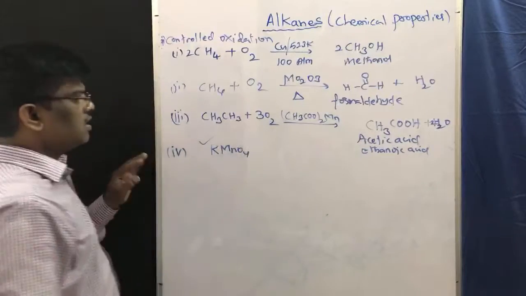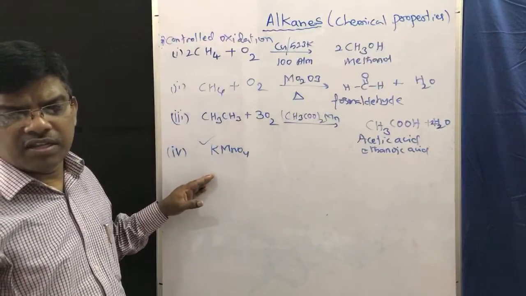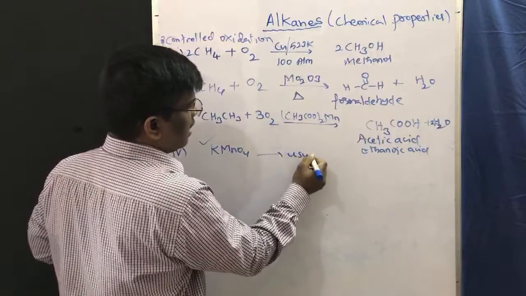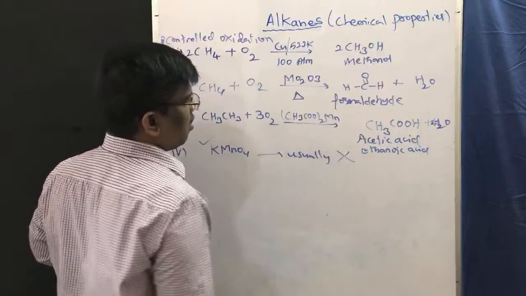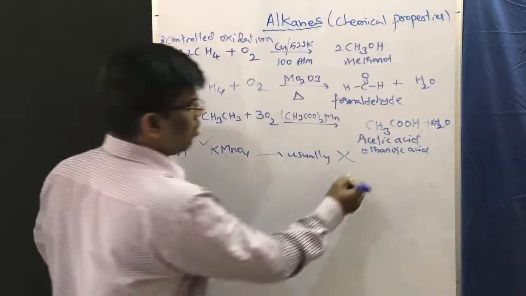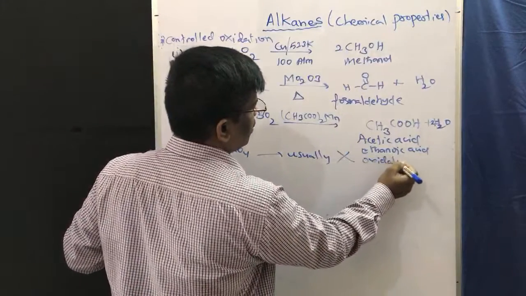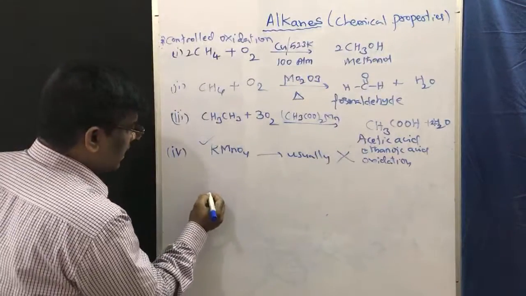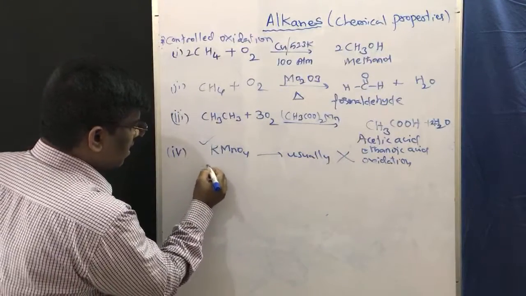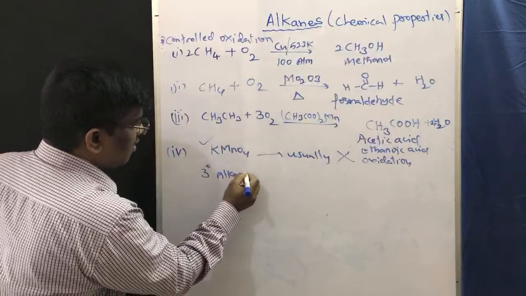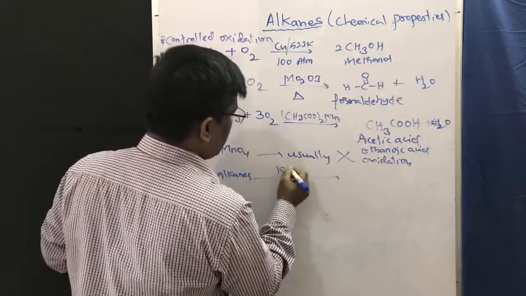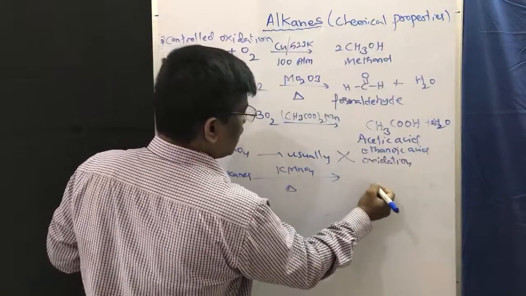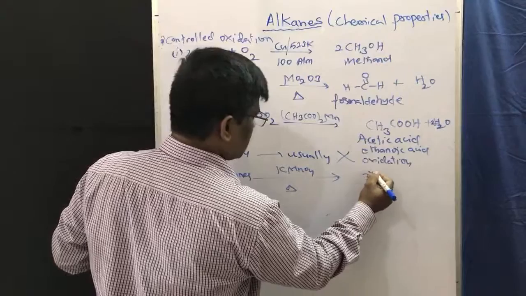Usually alkanes do not undergo oxidation using KMnO4. However, tertiary alkanes in the presence of KMnO4 with heating give rise to tertiary alcohols.